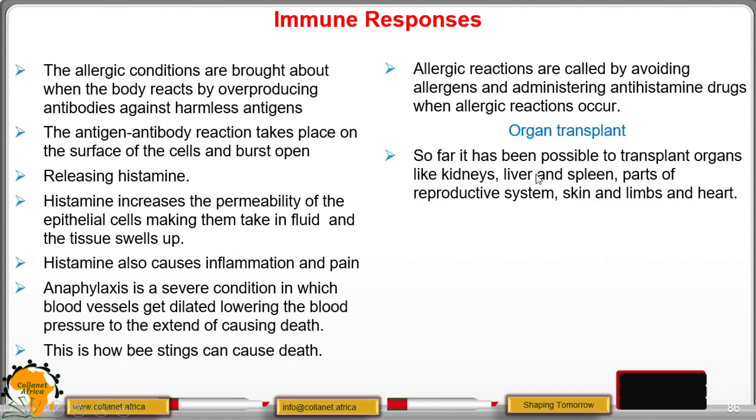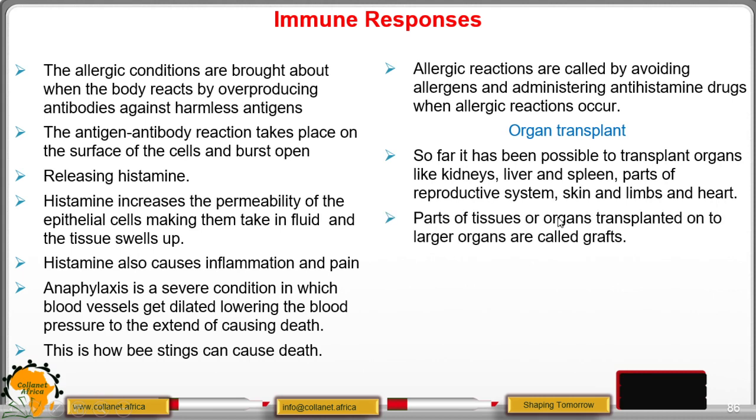We move to organ transplant, and it has been possible in this modern world to transplant organs like the kidney, liver, and spleen, and parts of the reproductive system, the skin, the limbs, and the heart. For example, you may be wondering how the heart. There are people who have problems in their heart, so it is even possible to transplant a valve to the heart. Remember, people do survive with one kidney if one is damaged or both have been damaged. So a donor can give out the kidney and just transplant it to the recipient. That is through modern science or medicine.